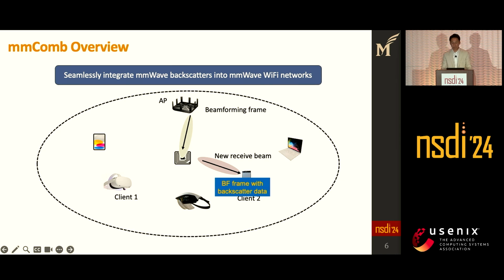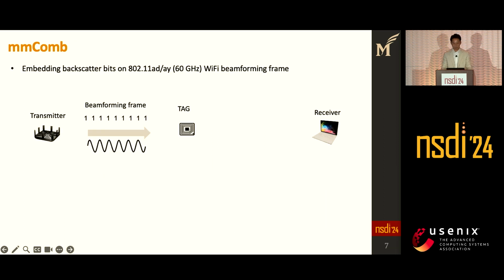Now let me explain how the tag embeds the backscatter bit within the beamforming frame. The Wi-Fi transmitter transmits Wi-Fi beamforming frames. The tag re-radiates a modulated beamforming frame. This modulation allows the Wi-Fi bits to be flipped or not flipped within the frame. Importantly, the modulated backscattered frame is still a protocol-compliant Wi-Fi frame with only some bits changed.